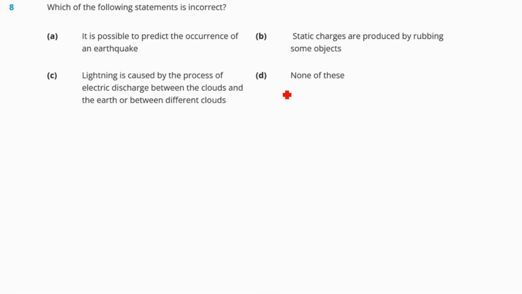Question number 8. Which of the following statements is incorrect? It is possible to predict the occurrence of an earthquake. No, the occurrence of an earthquake is not possible to predict. So this is a false statement. Second, static charges are produced by rubbing two objects. Correct. This is a true statement. Lightning is caused by the process of electric discharge between the clouds and the earth, or between different clouds. This is also true. So our correct answer is option number A.